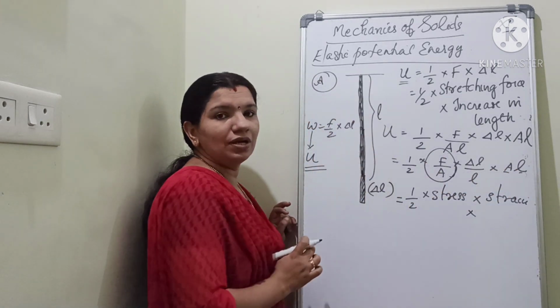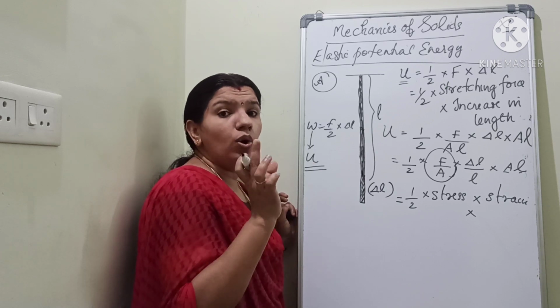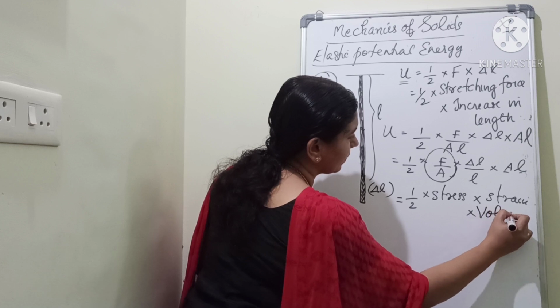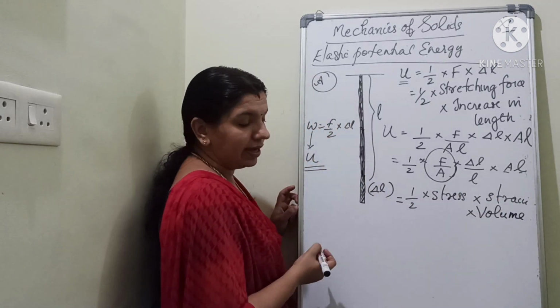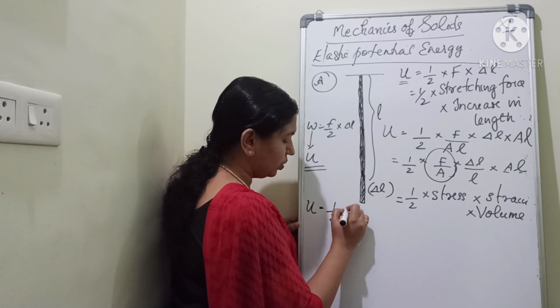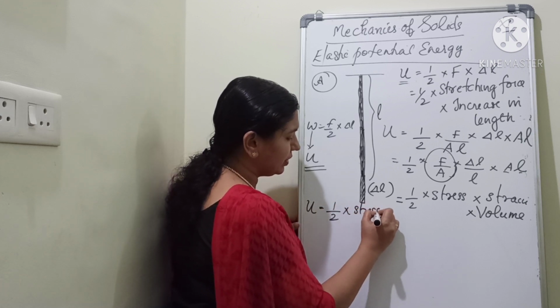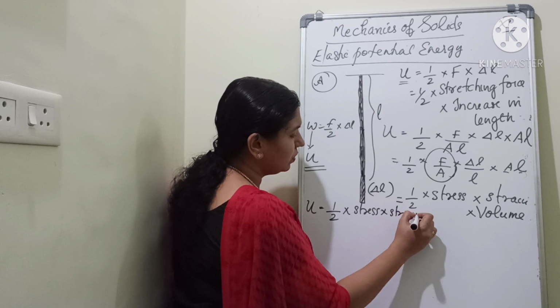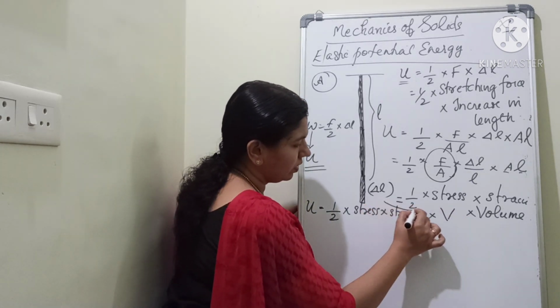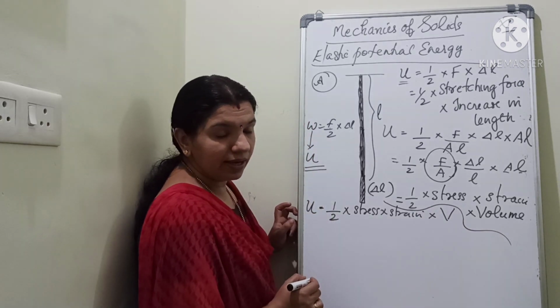Area into that particular length will give you the volume. Okay, so I can write volume. Clear? That is U, the elastic potential energy is equal to half into stress into strain into the volume of the wire. Clear, no? Clear.